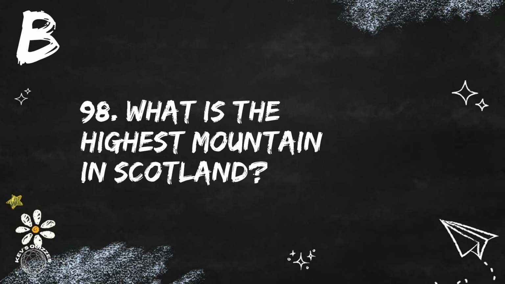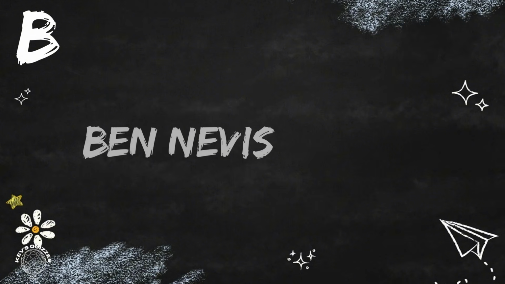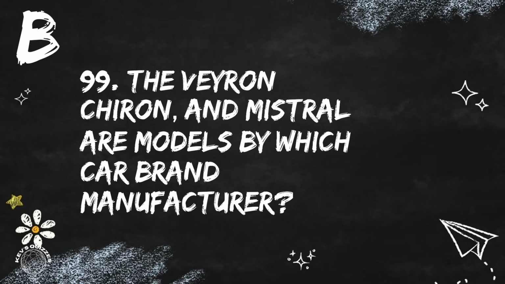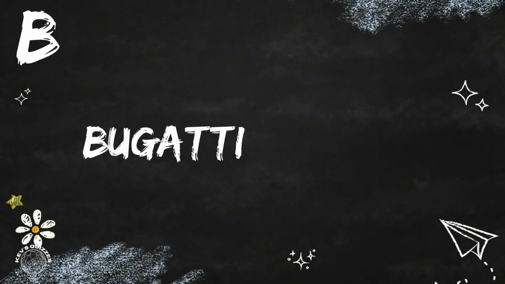Question 98. What is the highest mountain in Scotland? It's Ben Nevis. Nearly there, it's question 99. The Veyron, Chiron and Mistral are models by which car brand manufacturer? They are made by Bugatti.